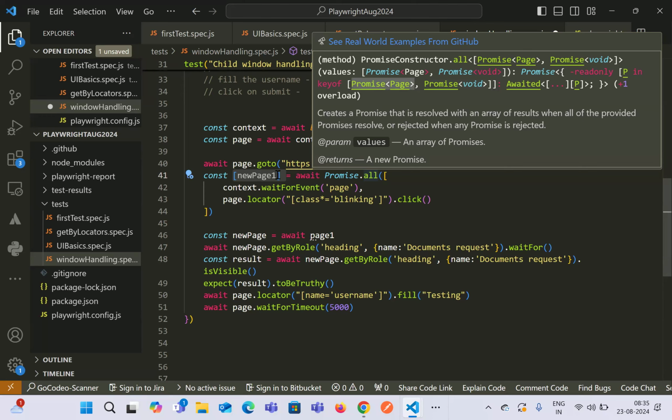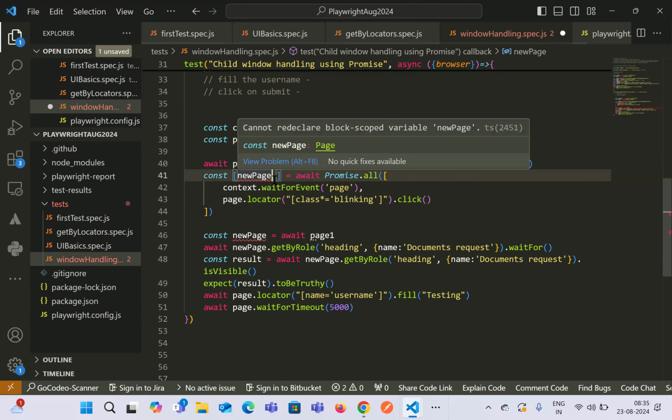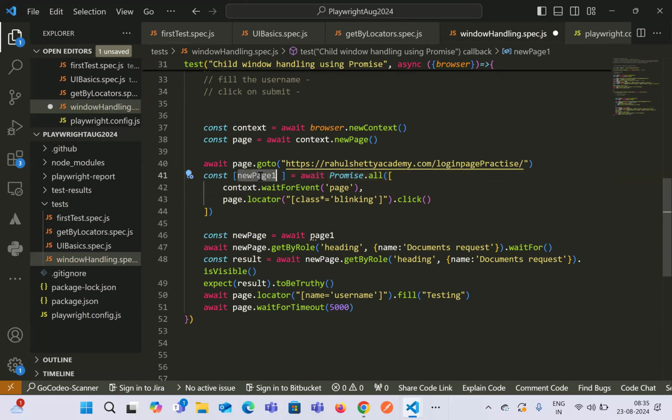We also have to get the response from the second, but we know the click method will not return any value, it will just return void. So we do not have to use any variable for the second response. I've just used the new page one variable to catch the page event over here.